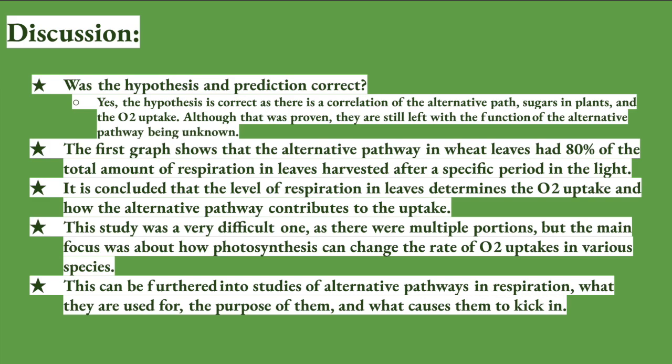contributes to the uptake. This study was a very long and difficult one to conduct, as there were multiple portions, different charts, data, graphs, of various things, because you're testing 3 different kinds of species of plants. But the main focus was about how photosynthesis can change these rates of O2 uptakes in various species, different lightings, and even different temperatures. But this can be furthered into studies of alternative pathways and respiration.